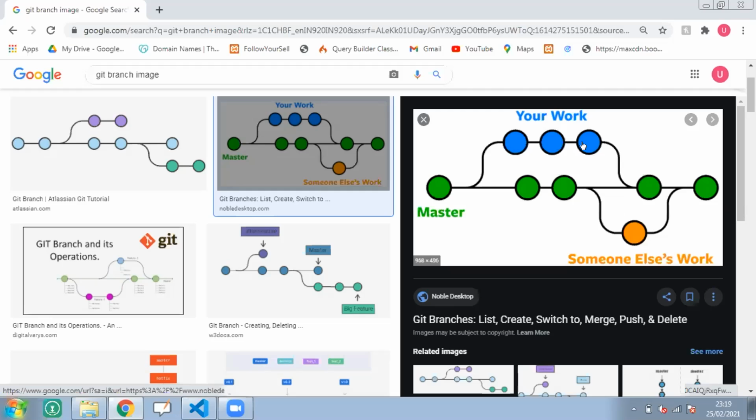So she goes to her branch in which she did her work, takes a pull from the master, meaning the latest work comes to her branch, and she resolves the issue. Once everything is resolved, she gives a merge again to the master. So when you work on this, you will get an easy flow of how to work with Git. Should I continue?